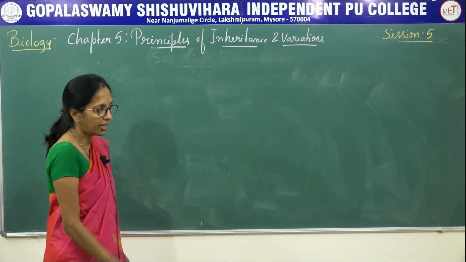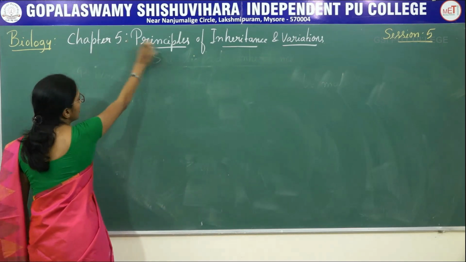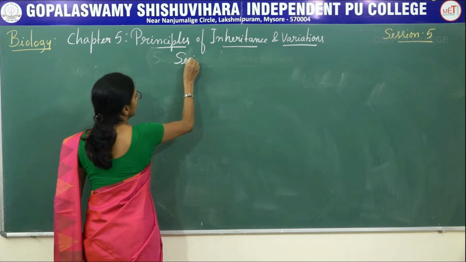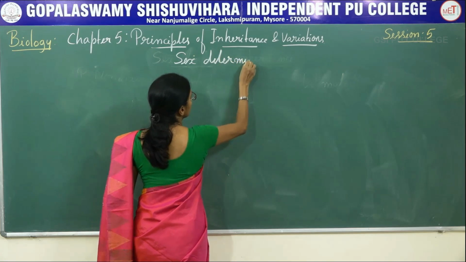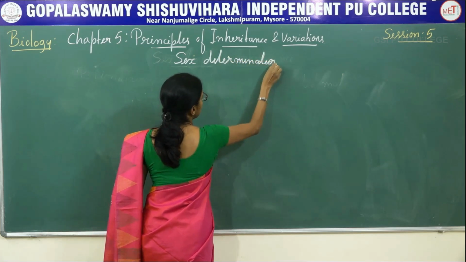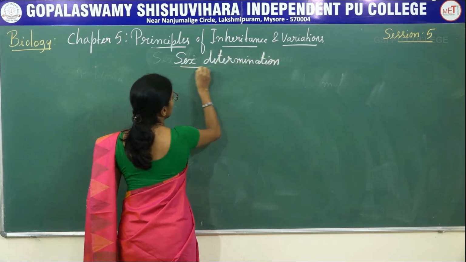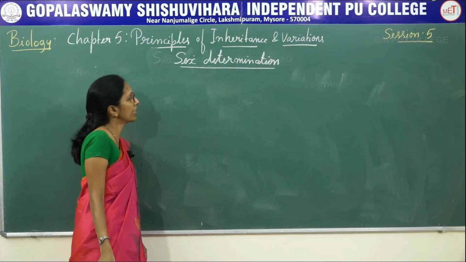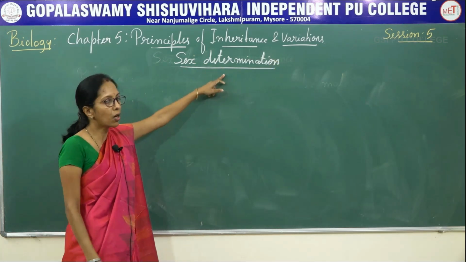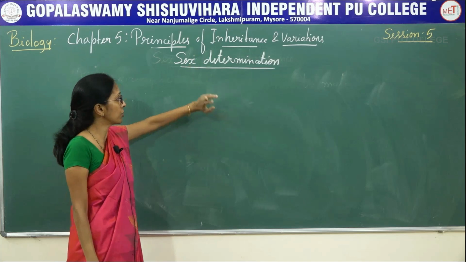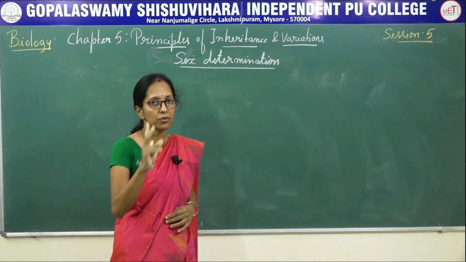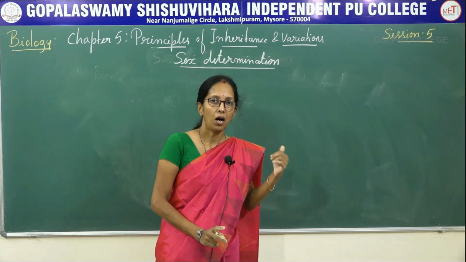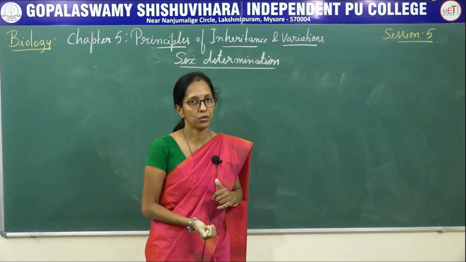Now coming to the next topic, sex determination. As the name itself indicates, determination of sex of an individual. I think you already understood. There are two types of chromosomes, autosomes and allosomes.